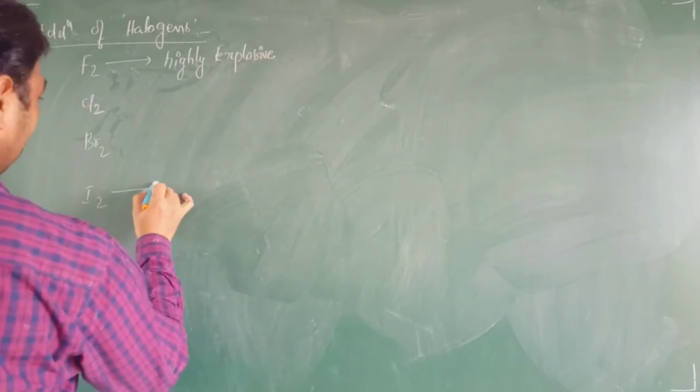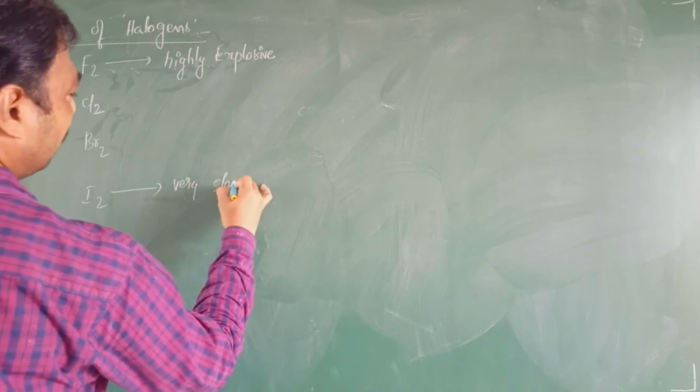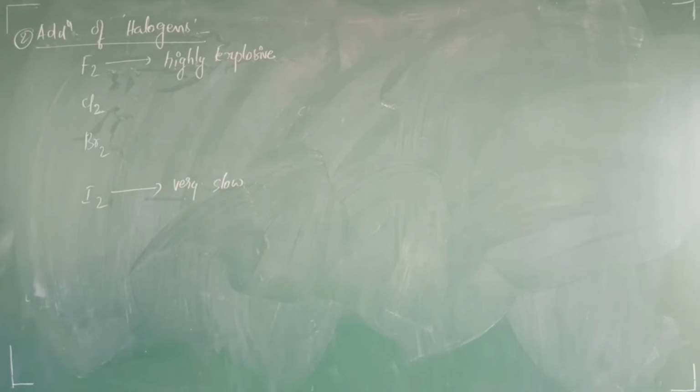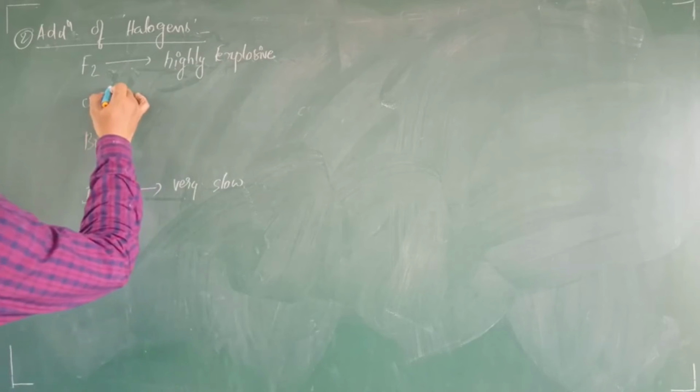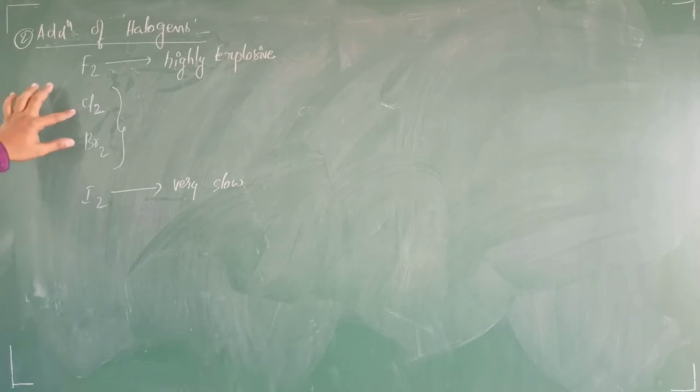Okay, right. Now, when you take these halogens, when you react, that means addition of halogens, addition of fluorine, it is highly explosive in nature. This addition is highly explosive. Now come to addition of iodine. It is very slow in nature. Therefore, we can do addition to the double bond comfortably with chlorine and bromine. Okay.